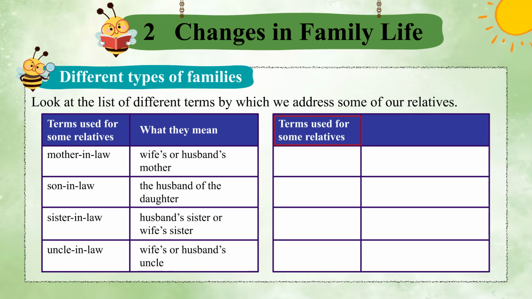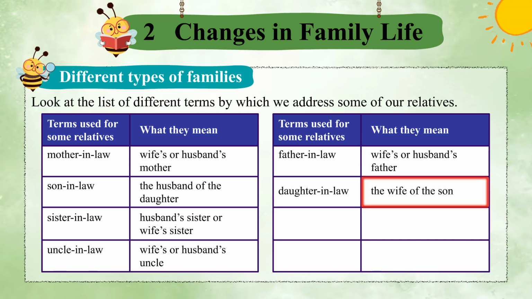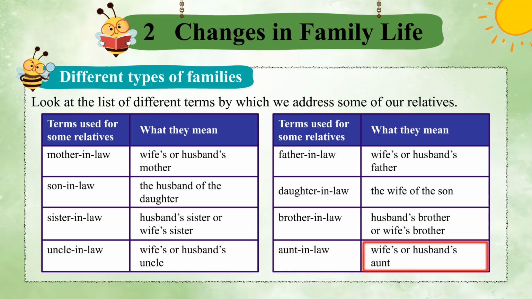Terms used for some relatives, and what they mean. Father-in-law: wife's or husband's father. Daughter-in-law: the wife of the son. Brother-in-law: husband's brother or wife's brother. Aunt-in-law: wife's or husband's aunt.